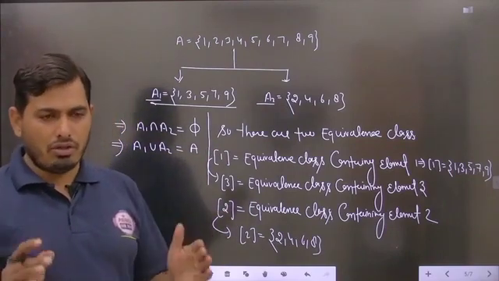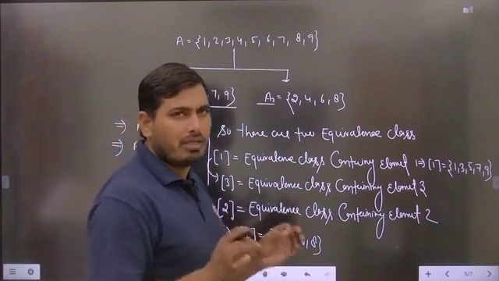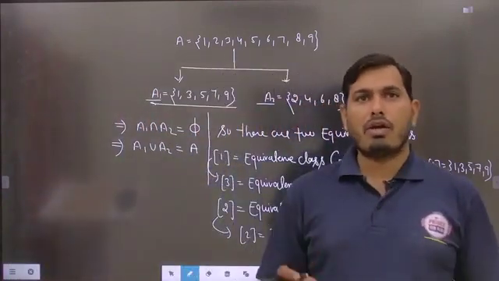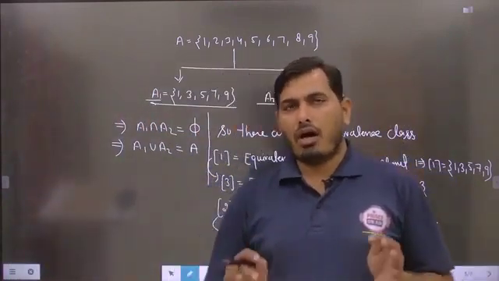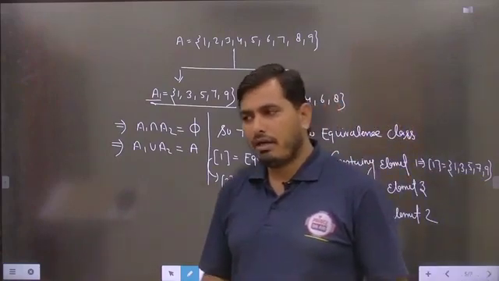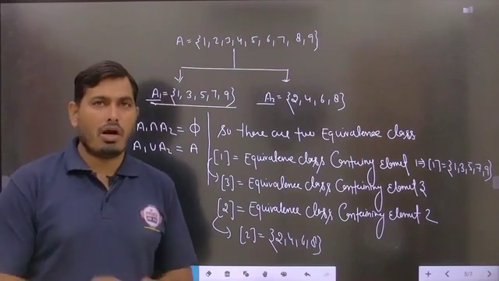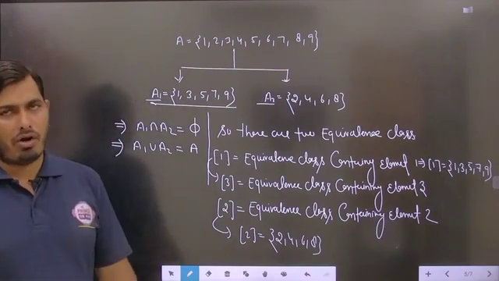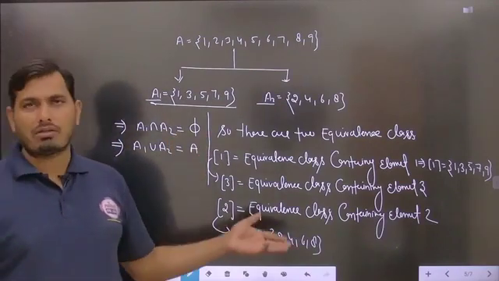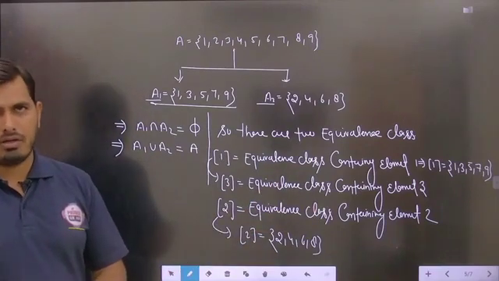So students, in these two topics, equivalence class and equivalence relation, we just have to understand the basic phenomena: how the equivalence relation is decided, and after that, if a relation is said to be an equivalence relation, then how the equivalence classes are obtained. So you can see this in this particular example. Is it clear?